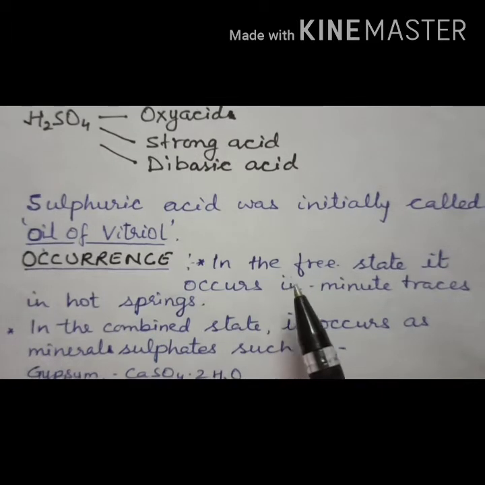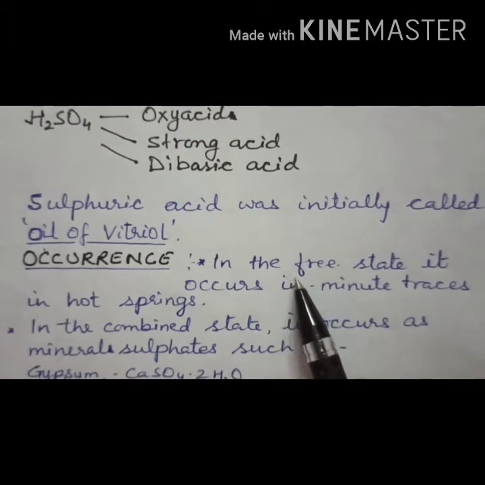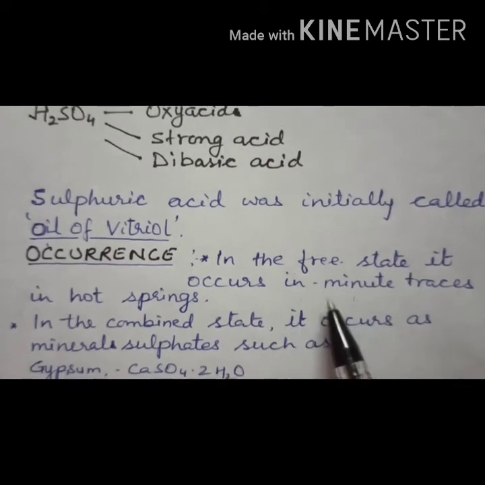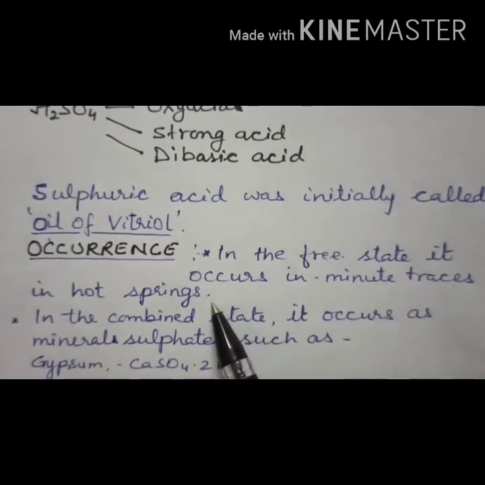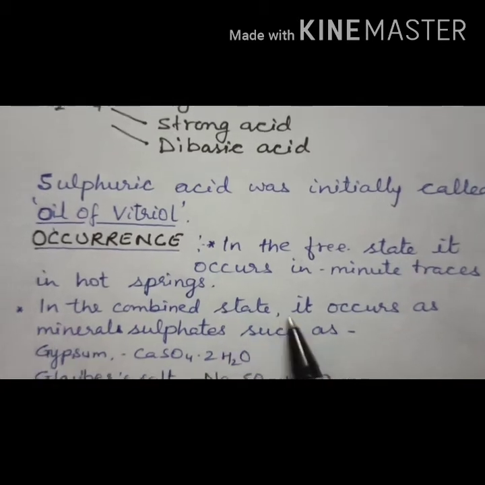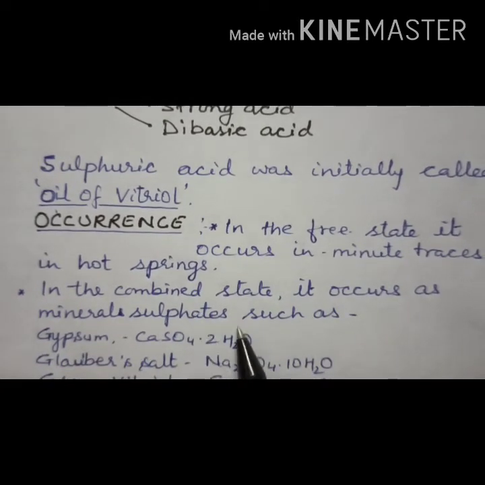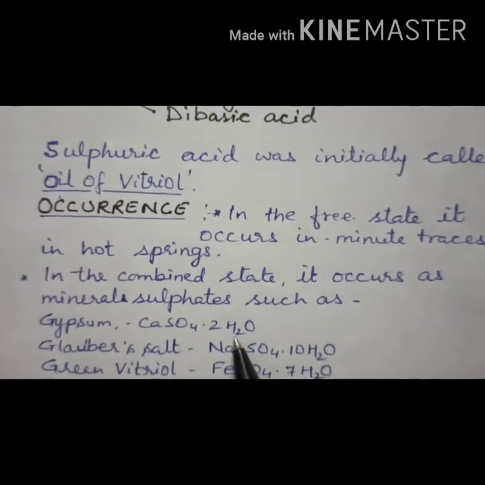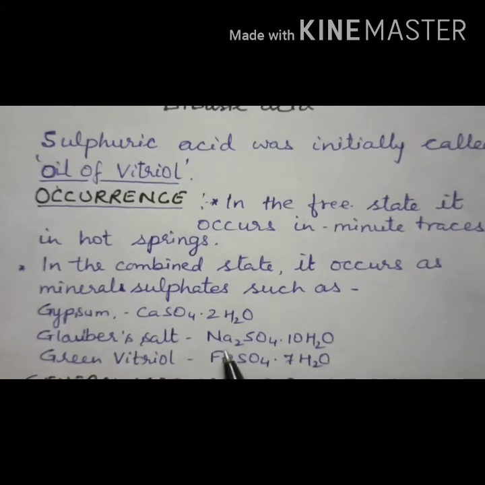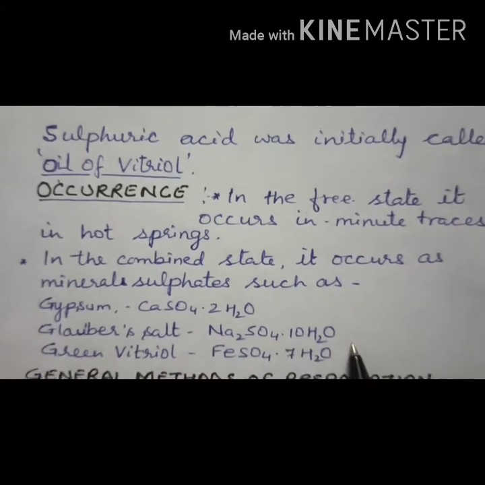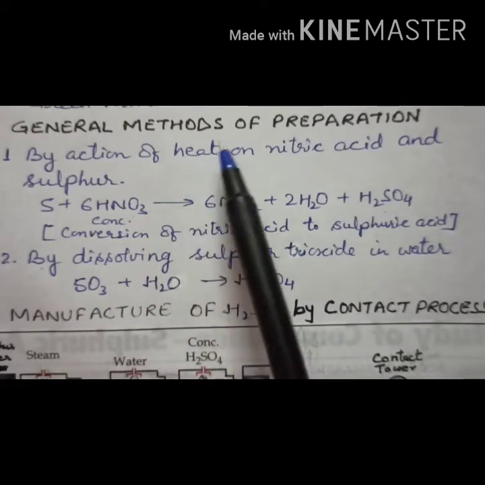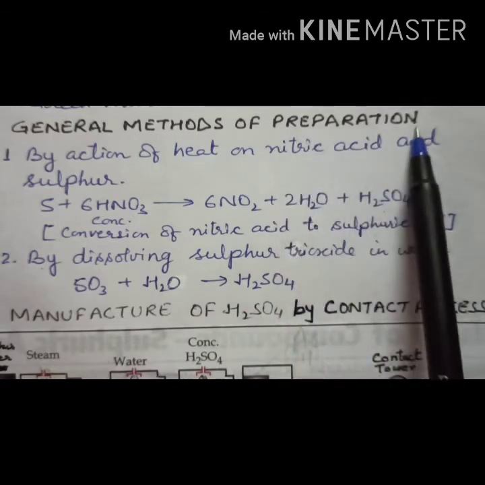Now, occurrence-wise, sulfuric acid is found in the free state as well as in the combined state. In the free state, it occurs in minute traces in hot springs. In the combined state, it occurs as mineral sulfates such as gypsum, CaSO4.2H2O, Glauber's salt, formula Na2SO4.10H2O, and green vitriol, which is FeSO4.7H2O. Okay, now next is the general methods of preparation of sulfuric acid.